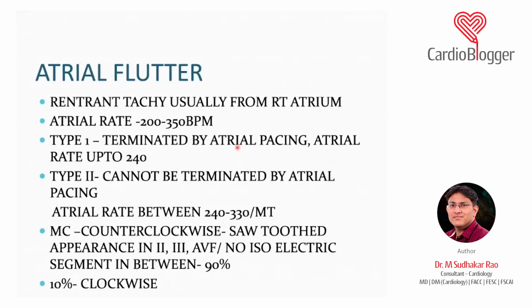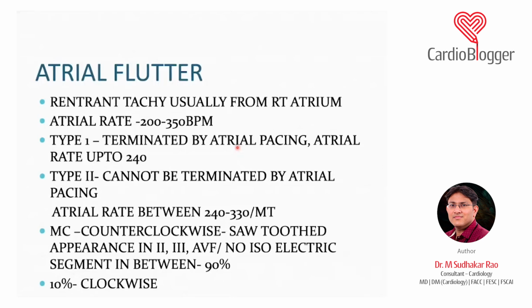Now, as I told you, atrial flutter is usually found in a dilated right atrium most of the time, and the atrial rate is very high, around 200 to 350. It is very high as compared to even atrial fibrillation. Now, there are different types. The most common type which you should remember is counterclockwise.